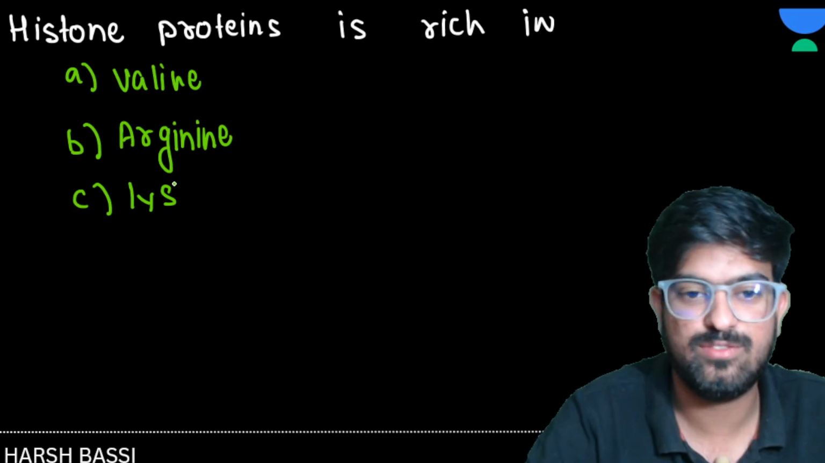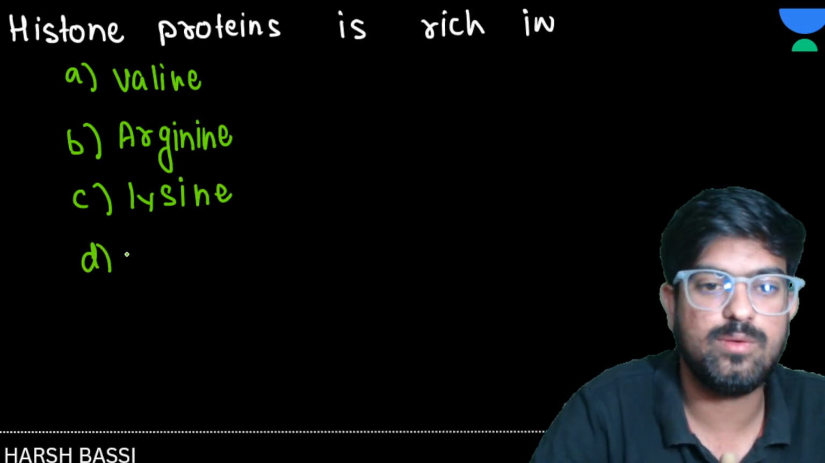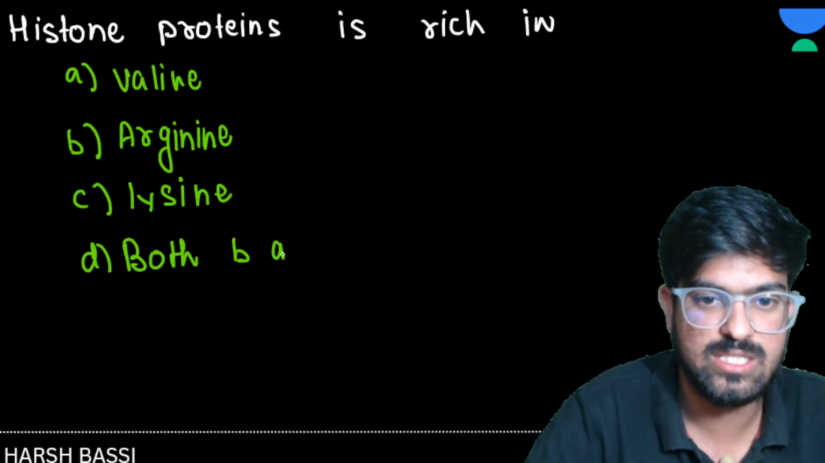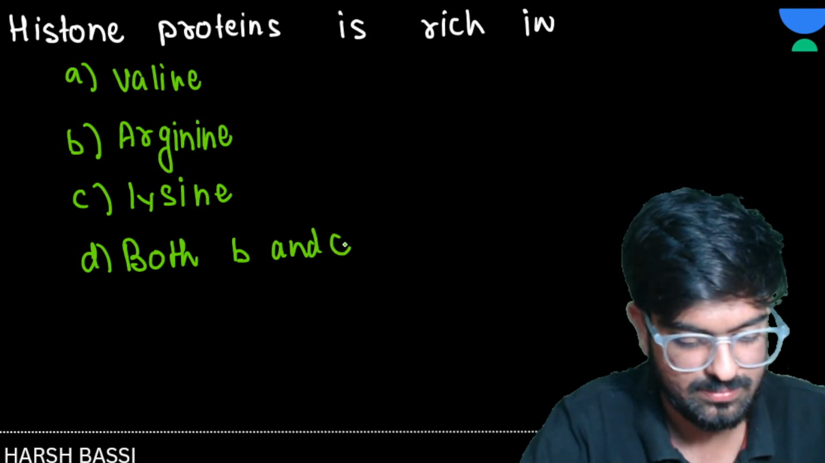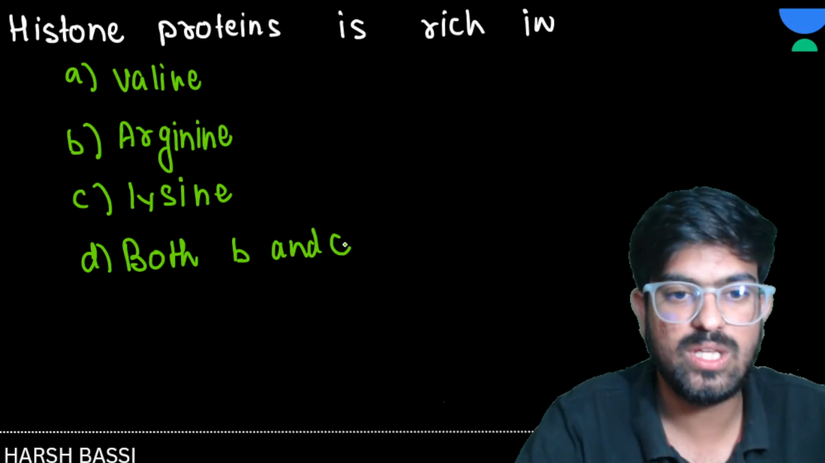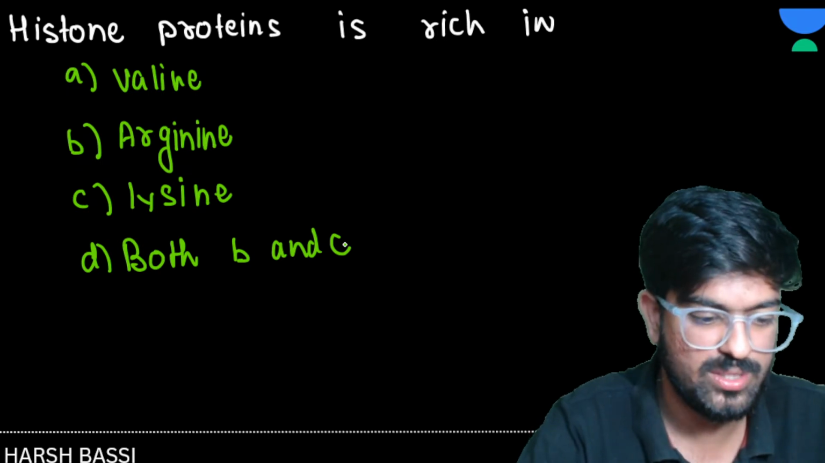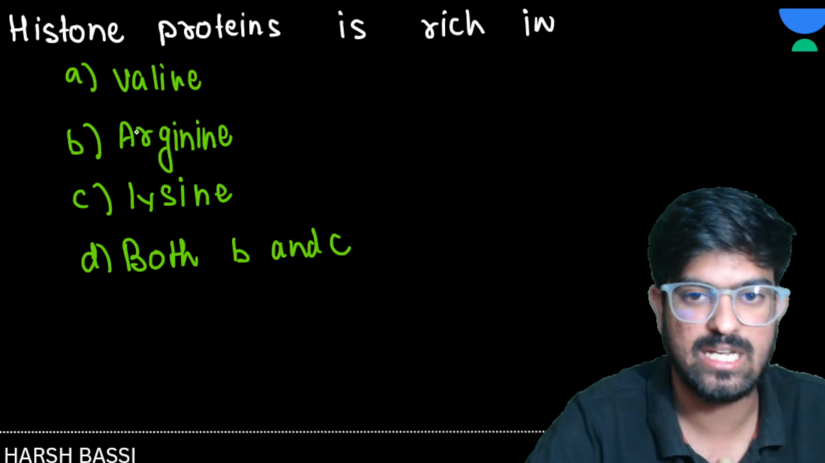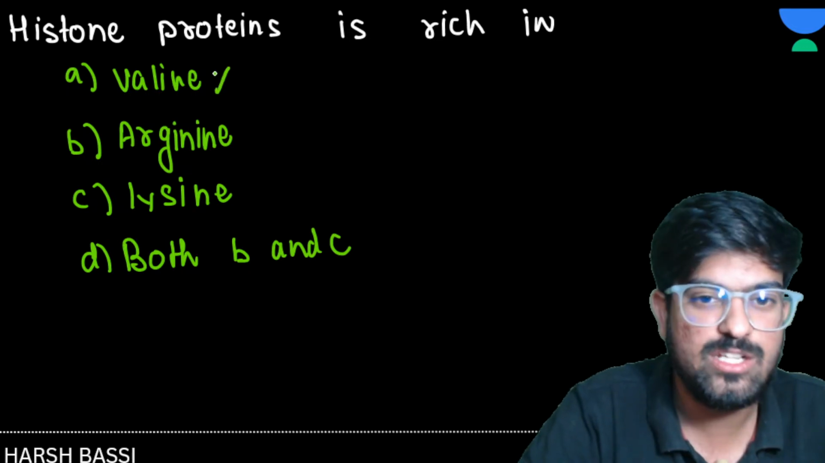Both B and C. So what will be the answer here? Both A and C? No, both B and C, exactly. Not A and C. Both B and C. Valine is not the answer.